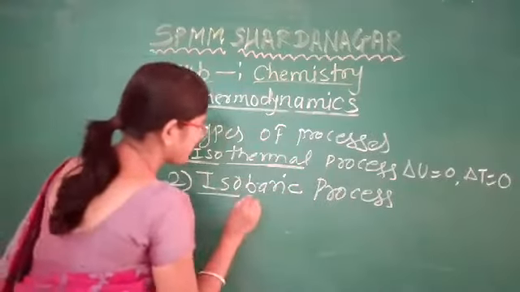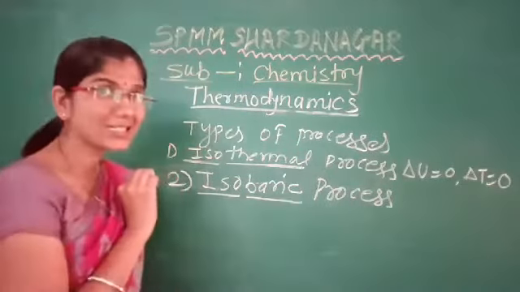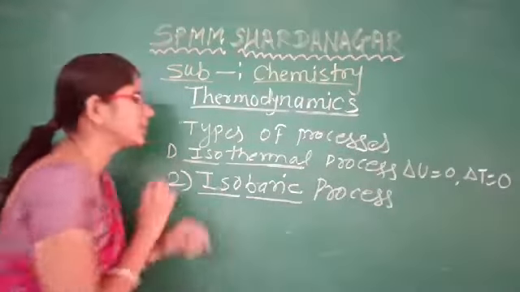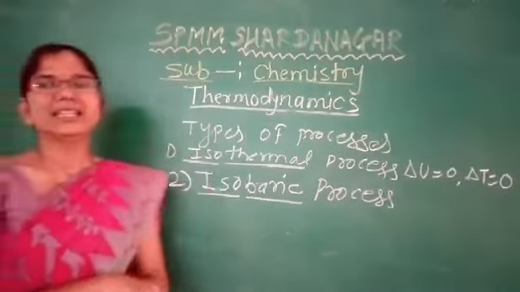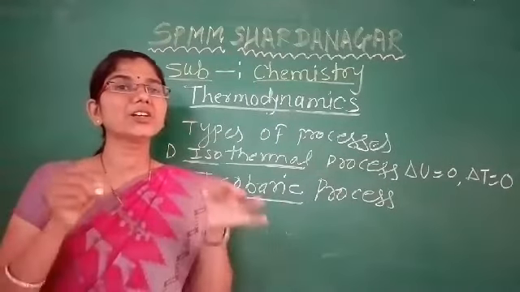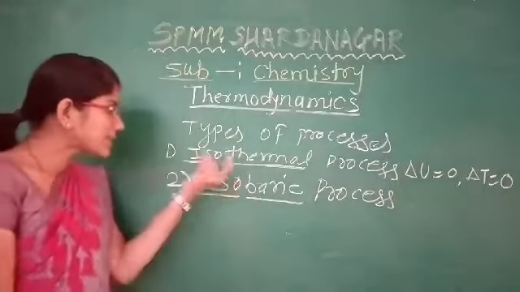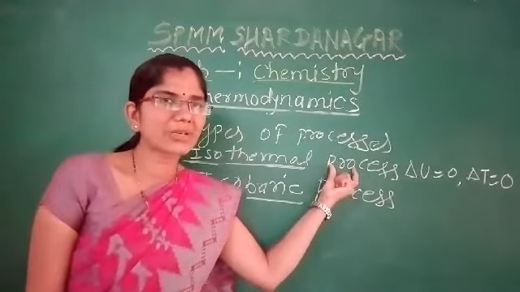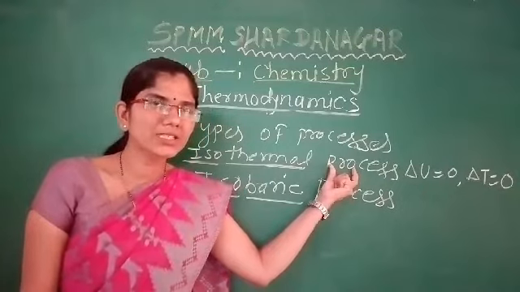Iso means same, baric, bar is a unit of pressure. An isobaric process is a process in which the pressure of the system... In isothermal, what did we say? The temperature of the system remains constant throughout.